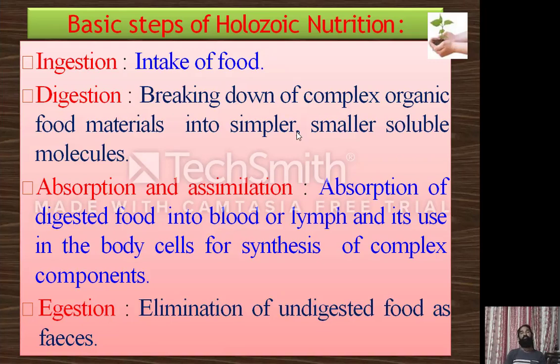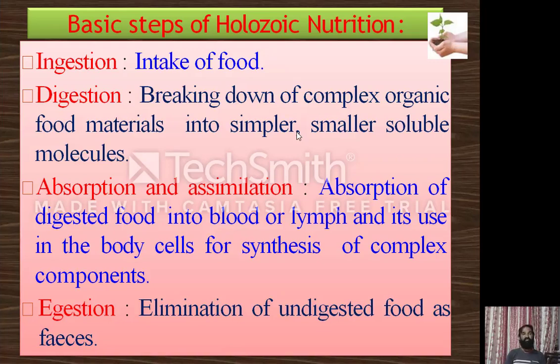The digested food in the intestine is absorbed into the blood or lymph. It is then used in body cells for the synthesis of complex components, for releasing energy for different activities, and for developing different organs and the work done by the organism. This is called absorption and assimilation.